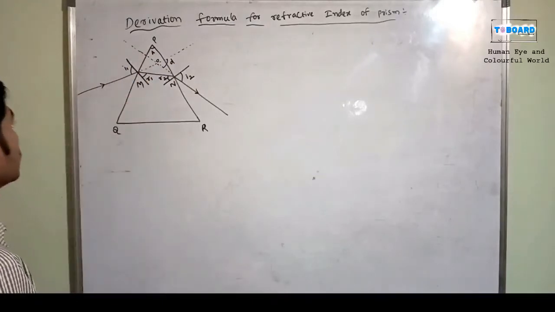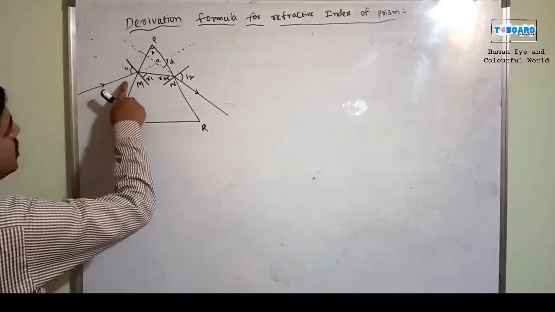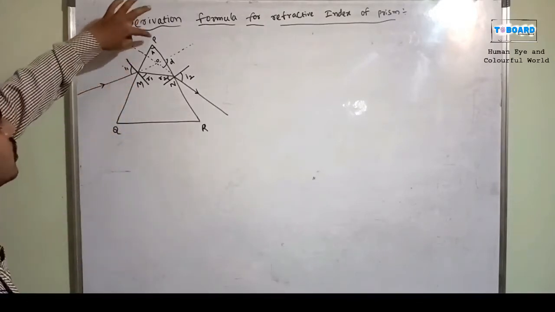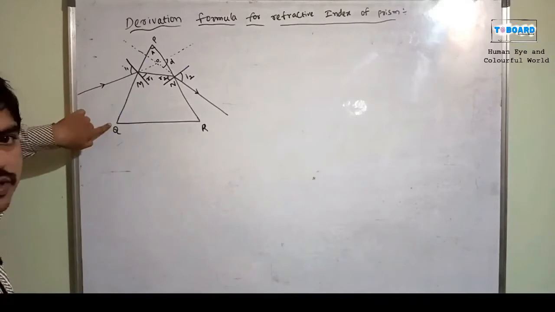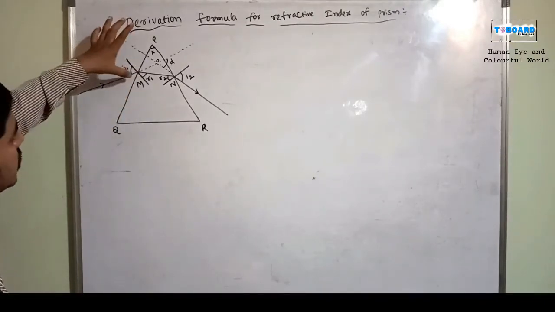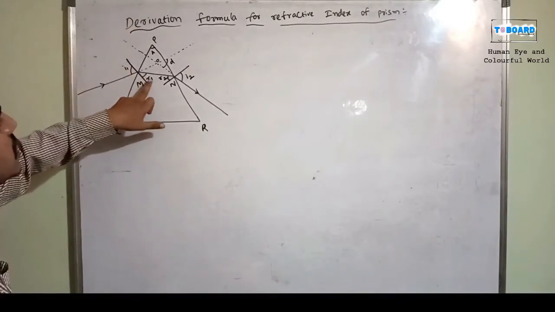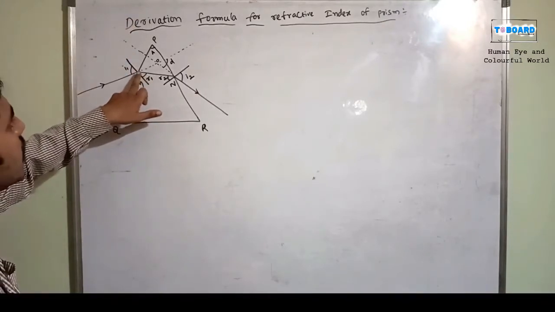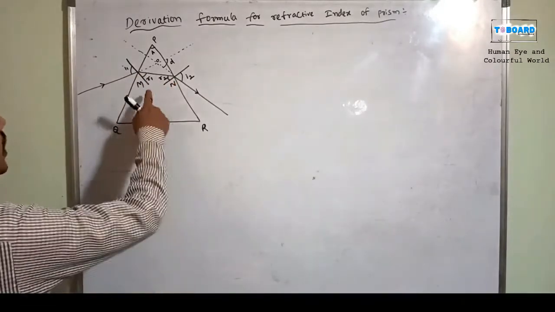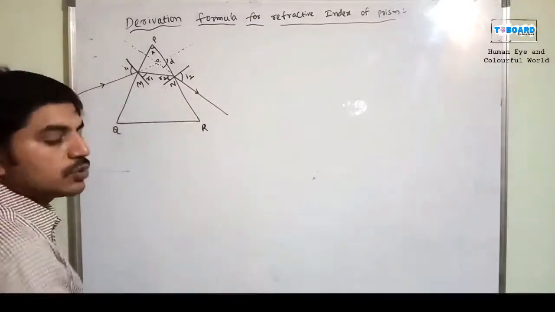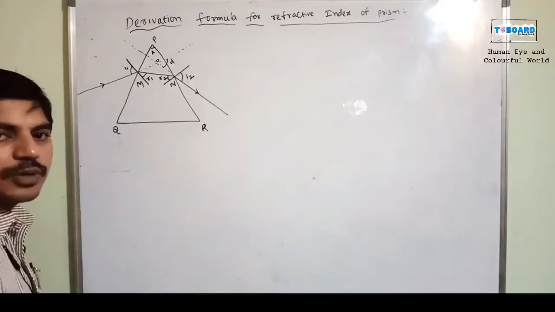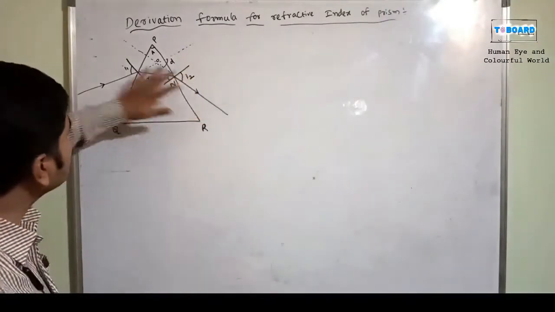In this situation, consider one incident ray coming from infinity, falling on a particular surface PQ of the prism at the point of incidence. Then it is refracted. It enters inside the prism and travels from M to N. Here again, at the point of emergence, it is refracted. Again refraction takes place, and the emerging ray comes out of the prism. So this is the mechanism.